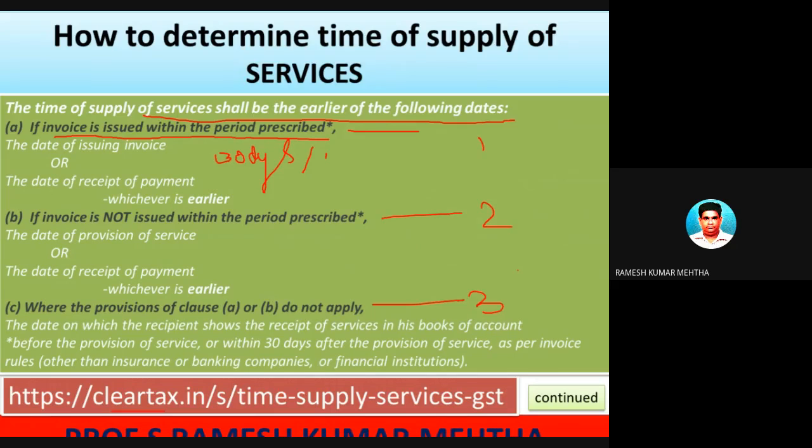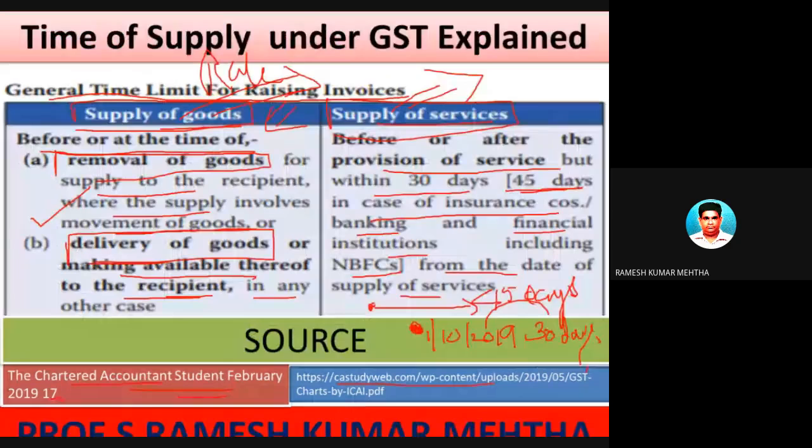In some specific cases like banking, insurance, and other allied financial institutions, I have shown this one if you remember, we are granted 45 days.